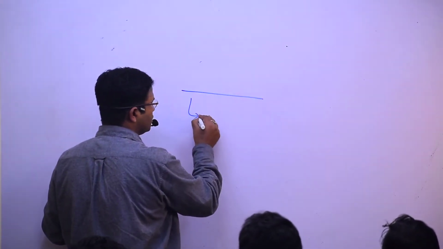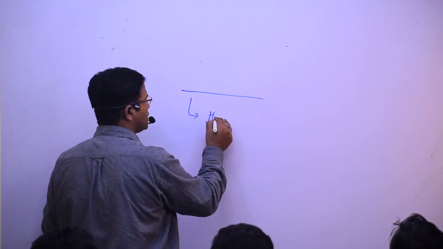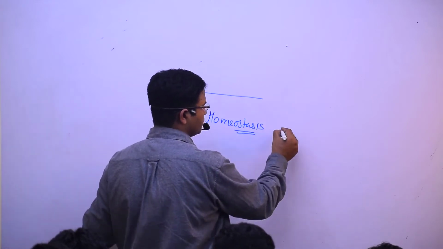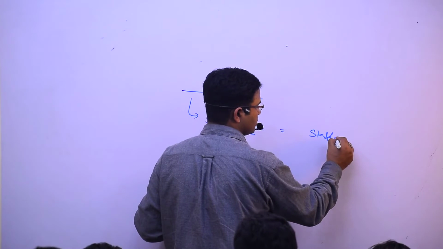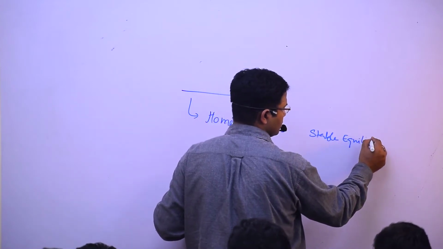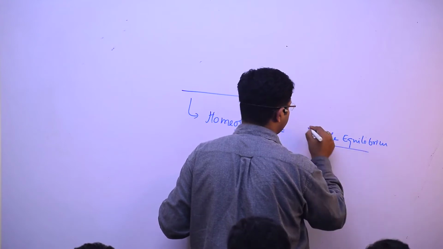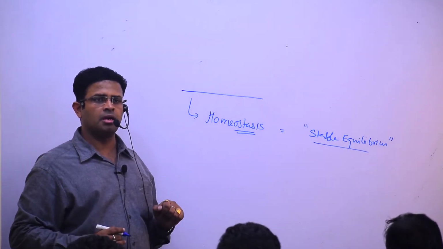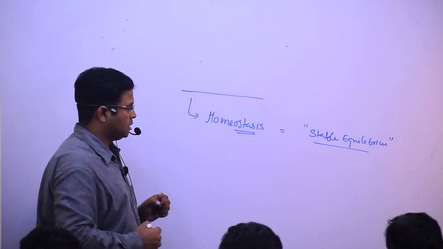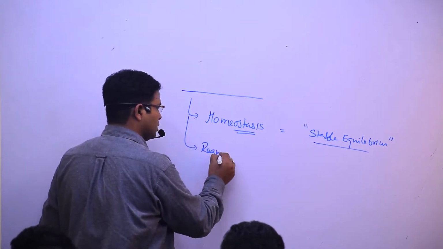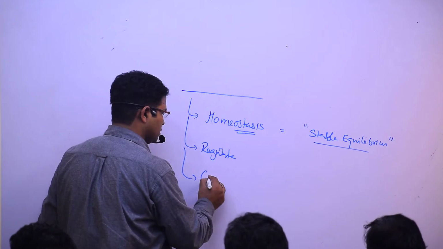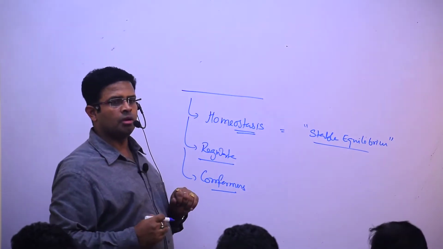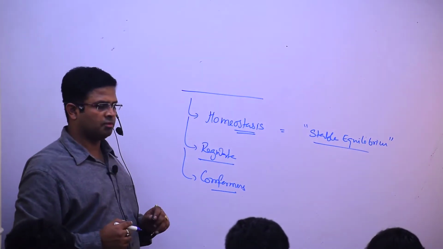An important part of function is homeostasis. I discussed it with you a little bit. Homeostasis, regulators, conformers. All of this comes under homeostasis itself.